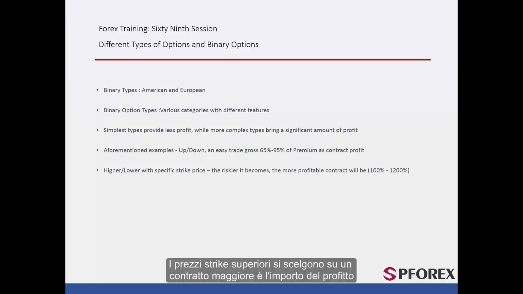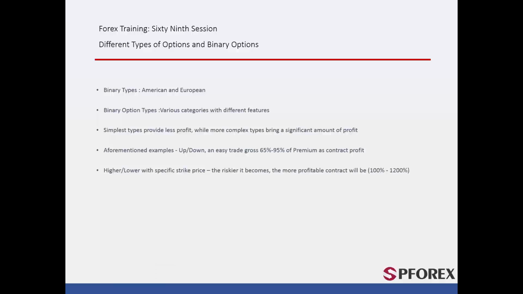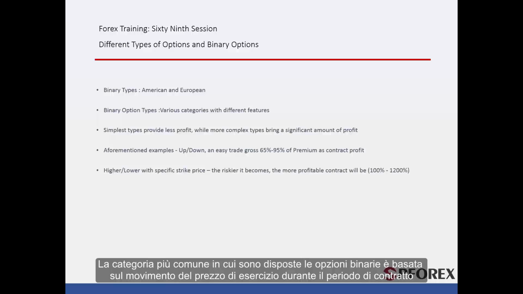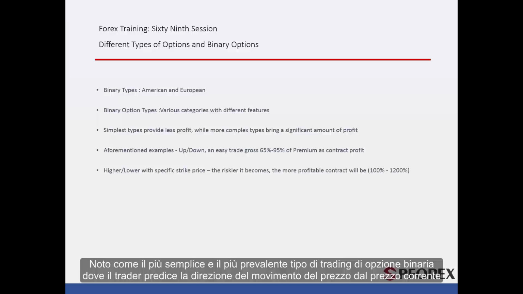The higher the strike price you choose on a contract, the higher the amount of profit. If you choose a ladder type of trading, farther level of strike price is more lucrative rather than the closer level. The most common category in which binary options are arranged is based on the movement of strike price during the contract time. Up, down, classic high or low, and call or put. Known as the easiest and the most prevalent trading type of binary option, where a trader predicts direction of the price movement from the current price.